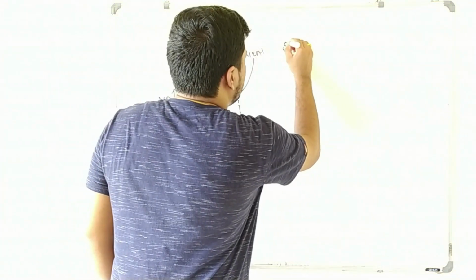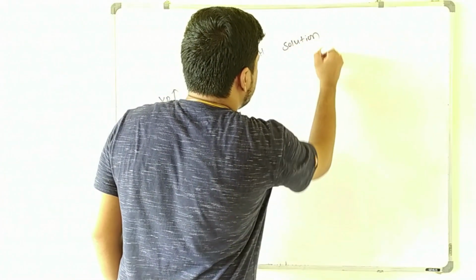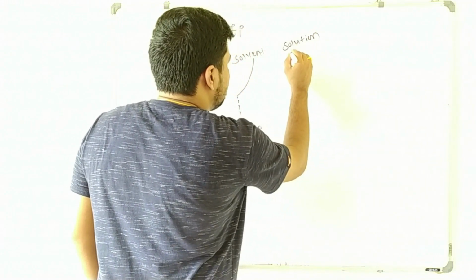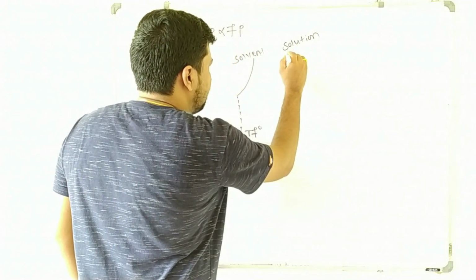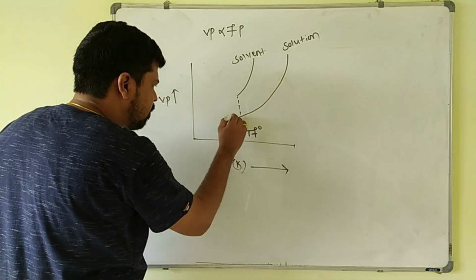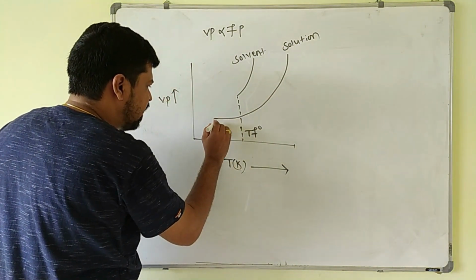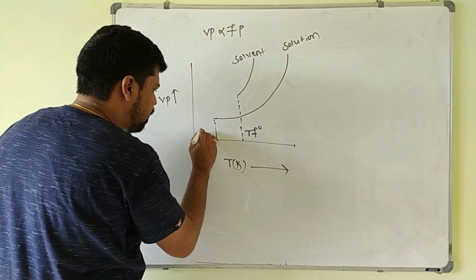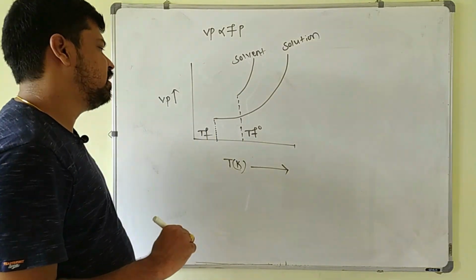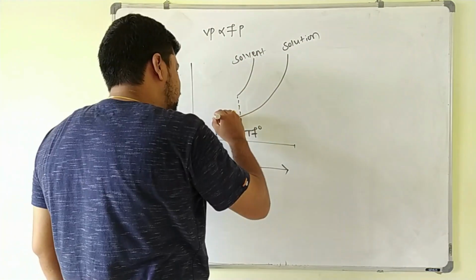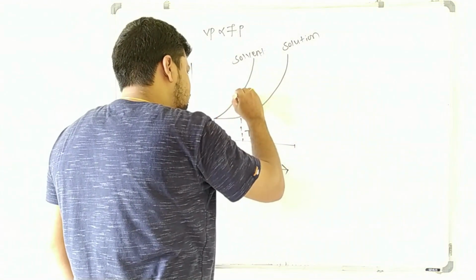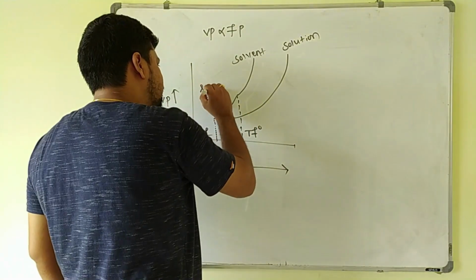Suppose you take a solution. Its vapor pressure is lower than that of the pure solvent, hence it must be cooled to a lower temperature, and only then will it freeze. So this is the temperature at which your solution will freeze. And here the solvent has already frozen, so this curve represents the frozen solvent.